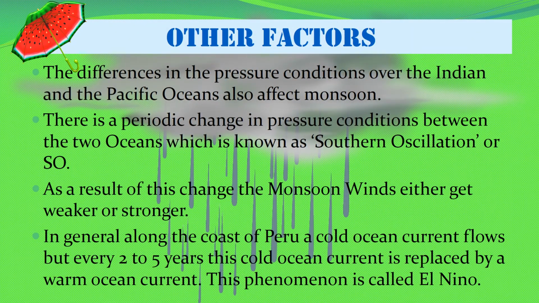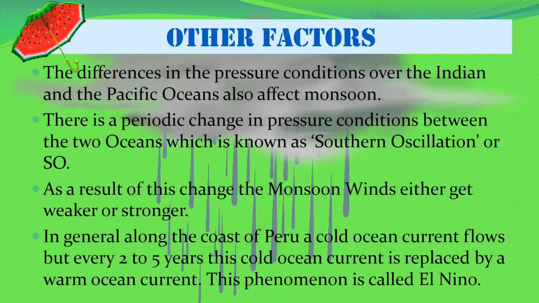Apart from ITCZ, there is one more thing that we need to know before we move on to the mechanism of monsoon. That is called southern oscillation. What is southern oscillation? Let us take a look at that. The differences in the pressure conditions over the Indian Ocean and the Pacific Ocean have an impact on monsoon. That means that when the Indian Ocean has low pressure, the Pacific Ocean has high pressure. When the Pacific Ocean has low pressure, the Indian Ocean has high pressure. So this is something which is normally happening between the two oceans.